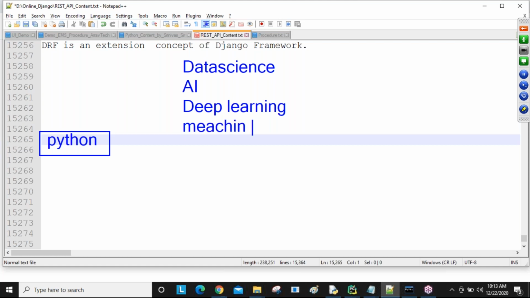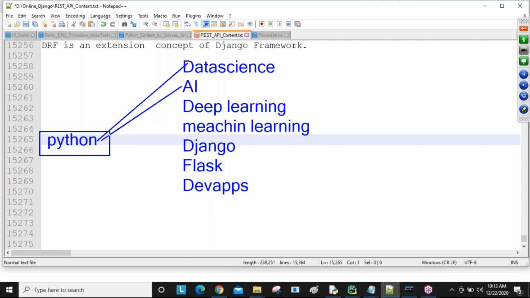Machine learning, for example. Now this is our Django. And later robotics or Flask, something like that. DevOps also, there are a number of areas, guys. So many people learn Python, but after learning, not all people come to Django only. They learn different courses and choose their careers on different platforms.